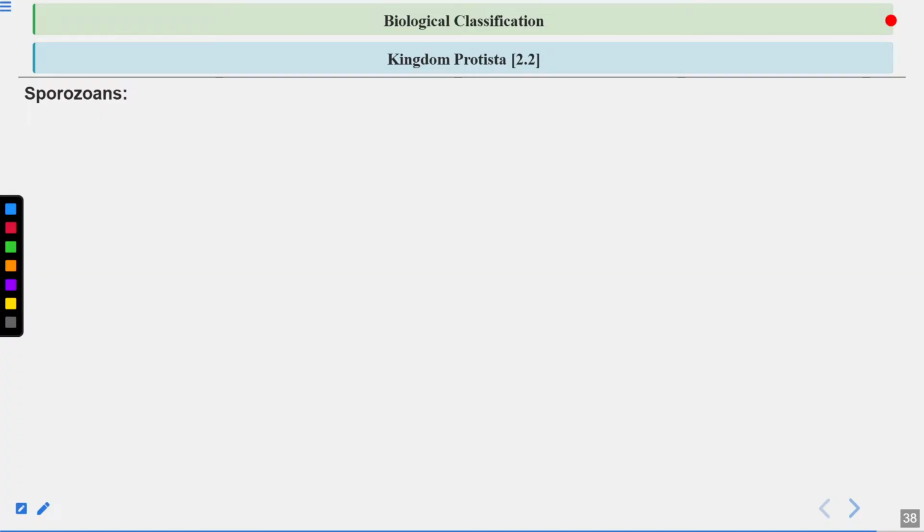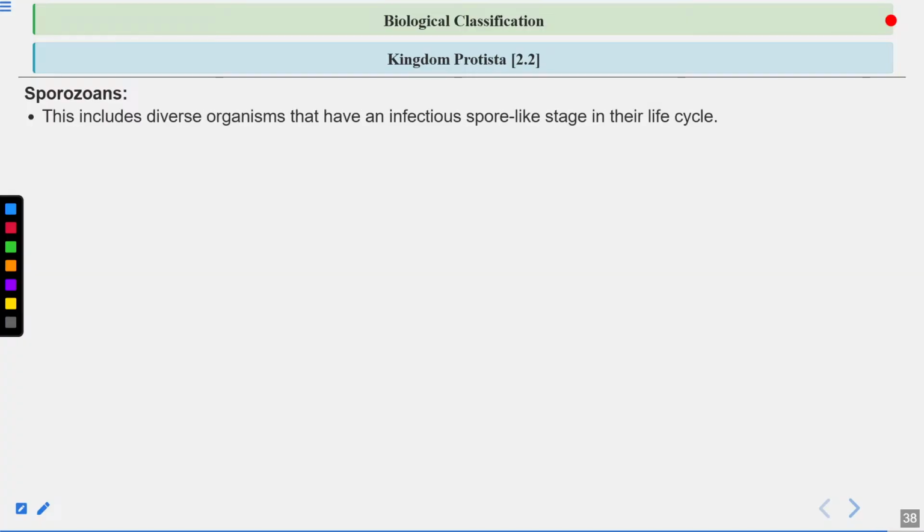The next one are the sporozoans. These include diverse organisms that have an infectious spore-like stage in their life cycle. That's why the name sporozoan. So their life cycle is quite complex. An example of a sporozoan is Plasmodium.